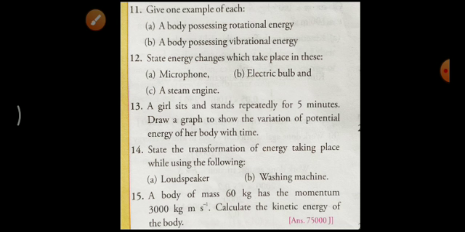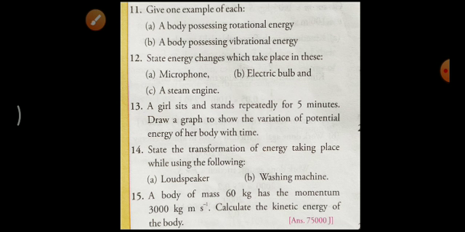But while an object is rotating it is in a state of motion, and while it is vibrating it is also in a state of motion. And if any object is in a state of motion, then it must have kinetic energy. So the first is rotational kinetic energy, and the second is vibrational kinetic energy. Simple one. Number 12.